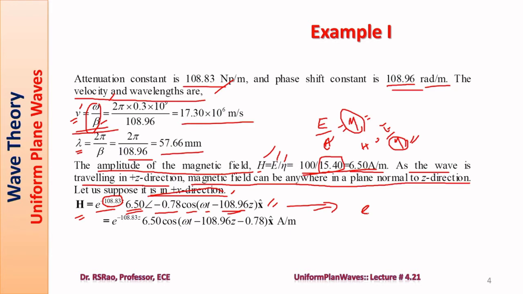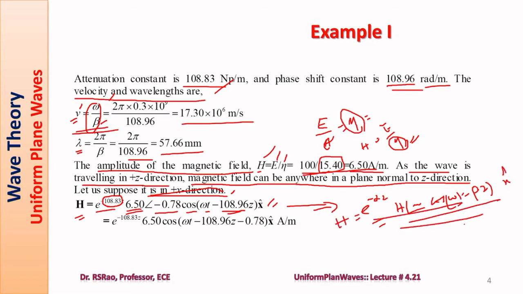Notice this is implementation of the general expression. What is the general expression? E power minus alpha z. This is attenuation. Magnitude of H has a certain angle. That angle, cos omega t minus beta z. Direction of H is x. So all these things put together, we will be getting this expression.